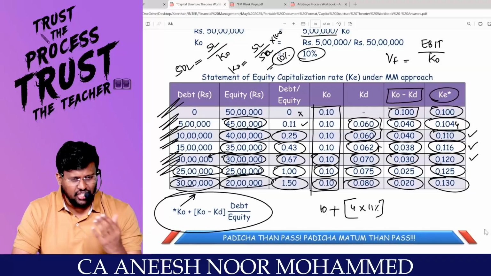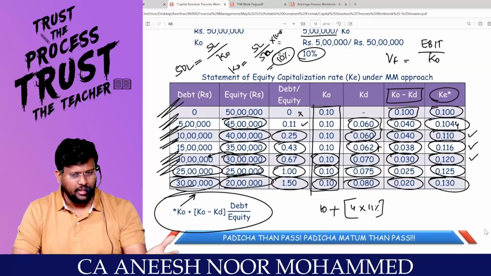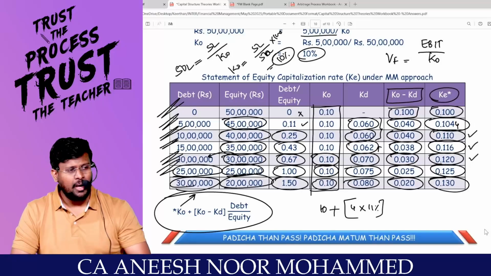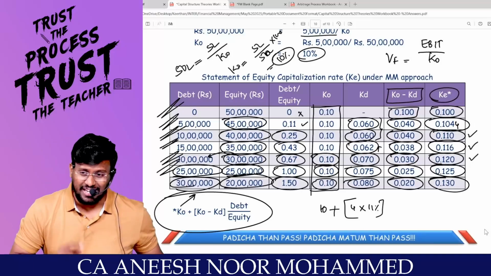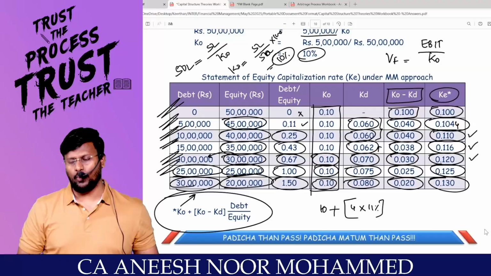Game over. What the traditional approach is saying is that, sir, it will not be exactly offset. Initially there will be financial leverage benefit, but later it will start increasing. KE will increase faster than the gain from cheaper debt, so it will not exactly offset. Hence, KO will not be constant. KO will be variable. Once KO changes, the value of the firm changes.